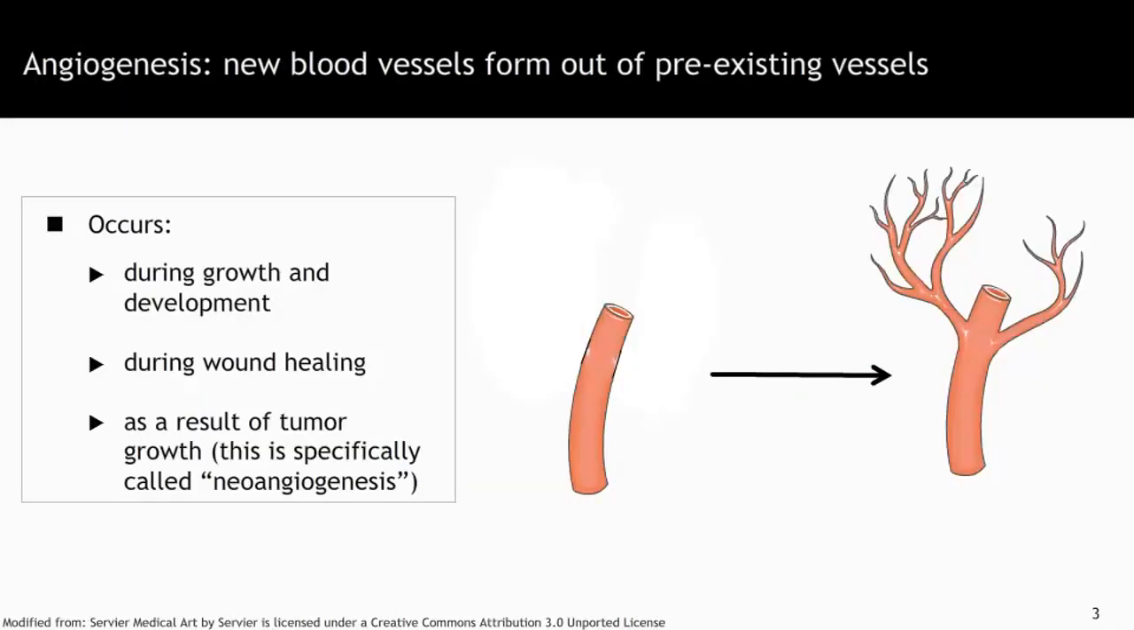Angiogenesis, on the other hand, is the formation of new blood vessels which use already existing blood vessels as a structure to build off of. Angiogenesis occurs during growth and development, just like vasculogenesis, but also occurs during wound healing. And the specific type of angiogenesis that occurs during tumor formation is called neoangiogenesis, which we'll talk about in a couple slides.